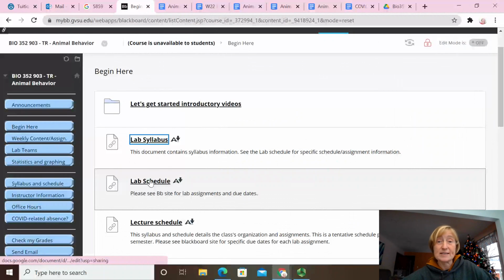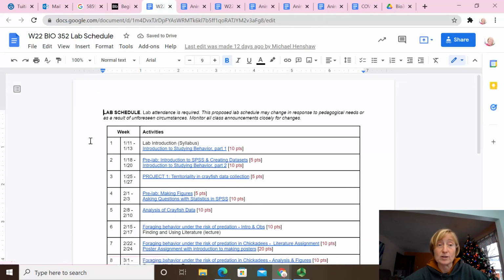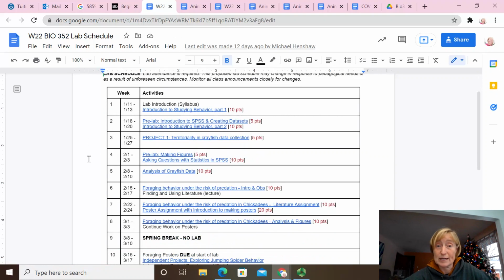The lab schedule is the day-to-day workings of what we'll be doing each week, and this is something you're probably going to be going back to regularly. So this is a description of everything we're doing for each week, or at least the major documents that we'll be using. And so you can see in week 1, we're going to introduce the lab, and we're going to start a project called An Introduction to Studying Behavior, Part 1.